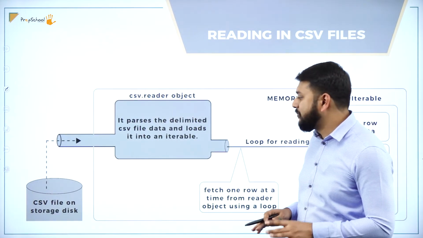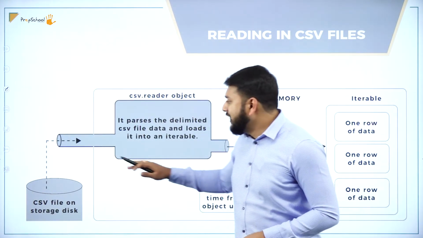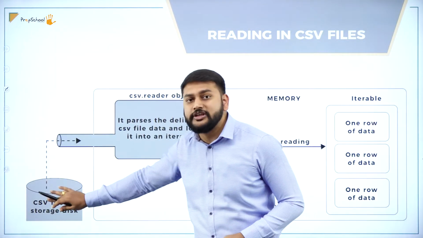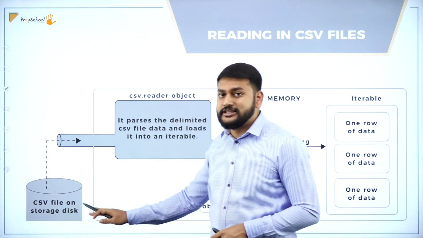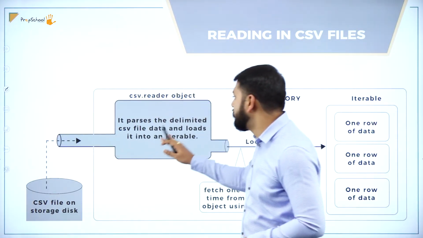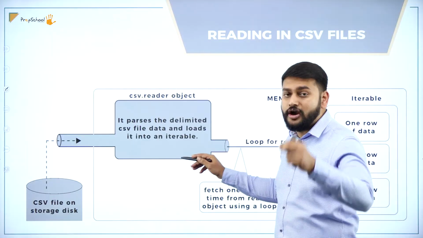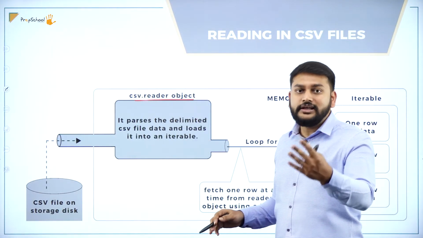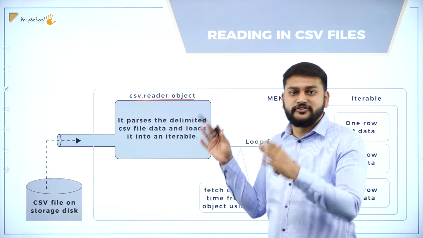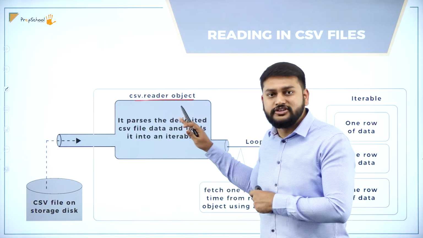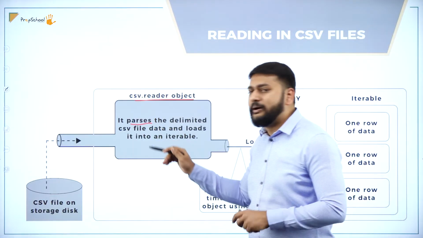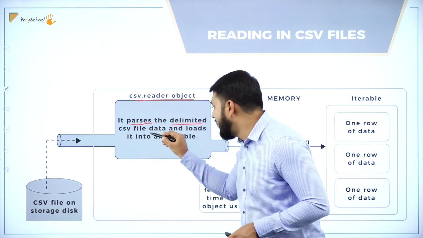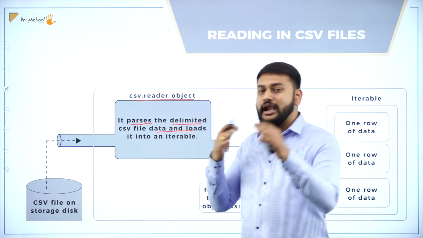Please observe, here I have the CSV file on the storage disk. All my data is in the CSV file, and that is coming here. I'm using the function called csv.reader. Reader is a function here. What exactly is it doing? It parses, in the sense that it converts the delimited CSV file data and loads it into the iterable.